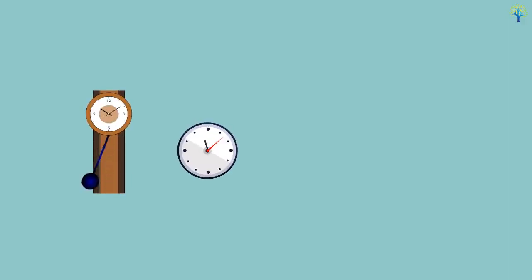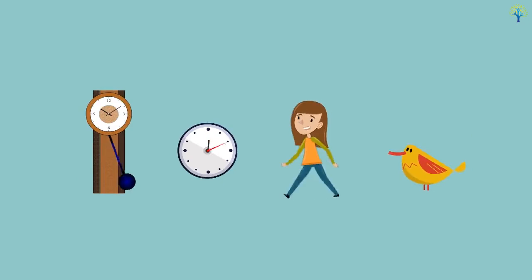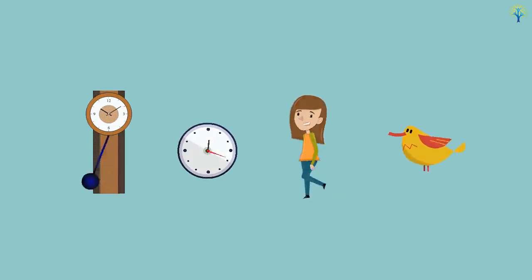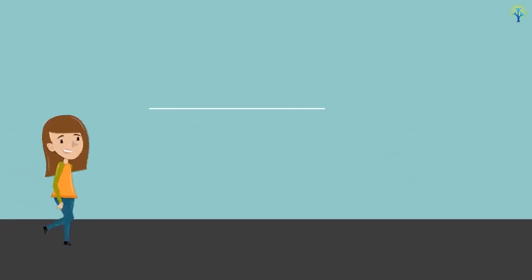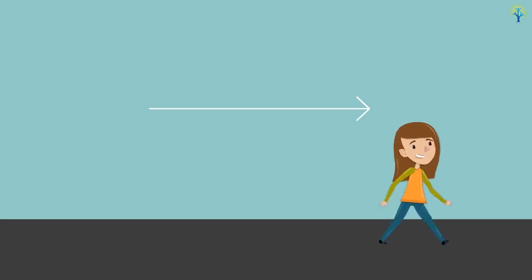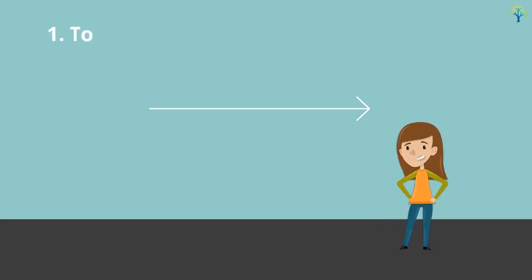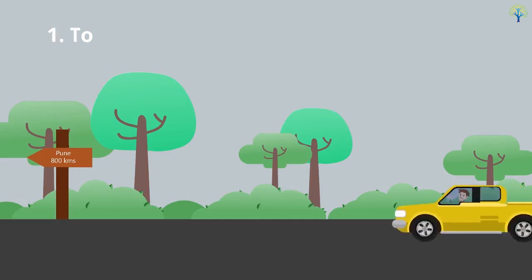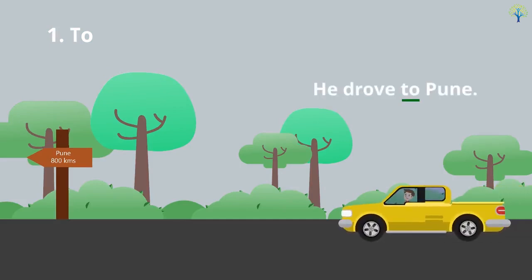Movement talks about the change in the position of a thing. A preposition of movement shows movement from one place to another. The most common preposition of movement is to. For example, he drove to Pune. Let us take a look at a few prepositions of movement and direction.